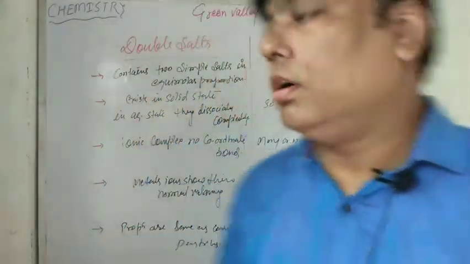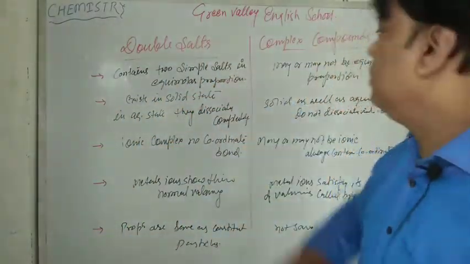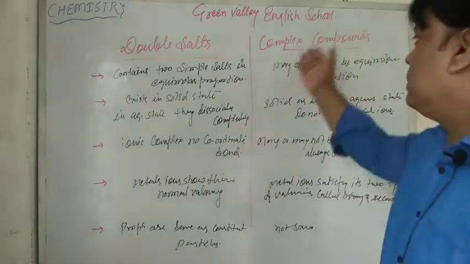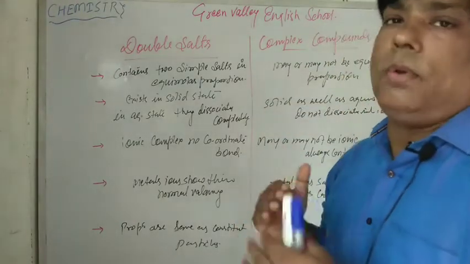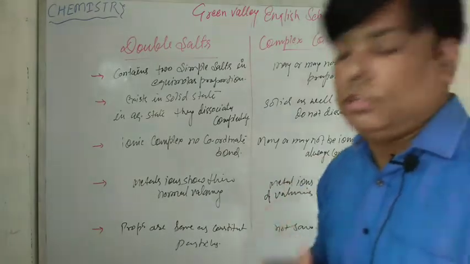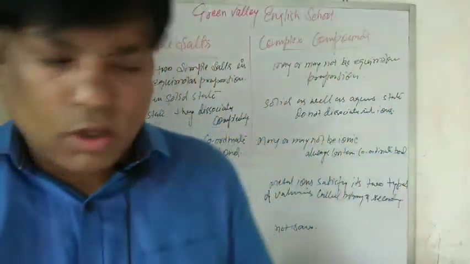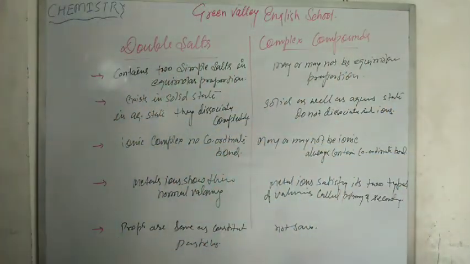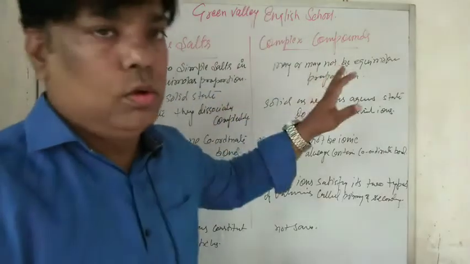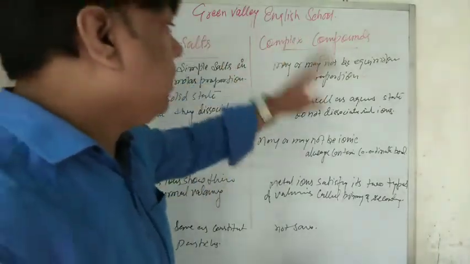Now we have a new term, double salt, and that is different from complex compounds. How are complex compounds and double salts different from each other? First of all, double salts and complex compounds both are combinations of stable compounds. The combination of two or more stable compounds may form a double salt or a complex compound. So how are double salts different from complex compounds?